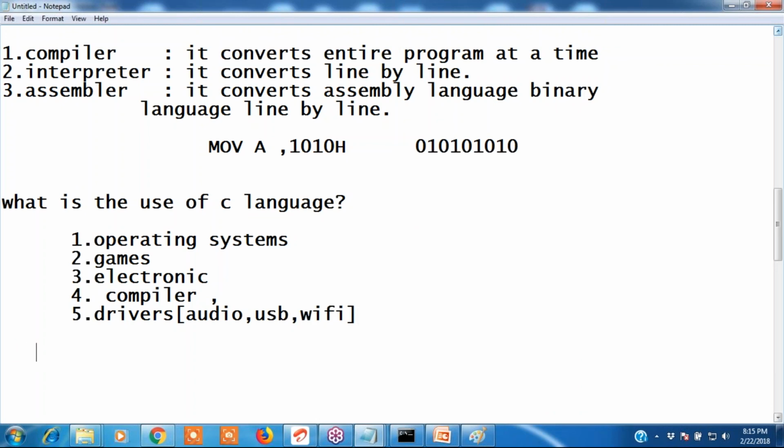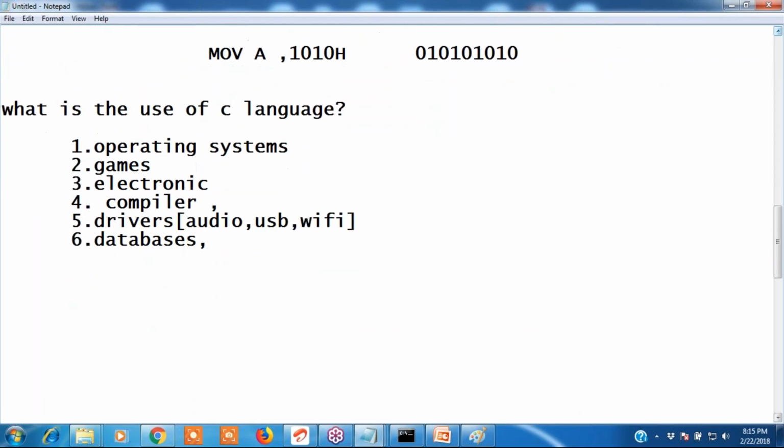And in databases also, if you want to store information, and in networks also, we use C programming. Databases we can develop. This is the use of C programming. C is used to develop system softwares.